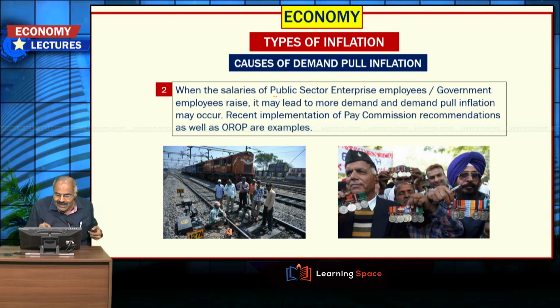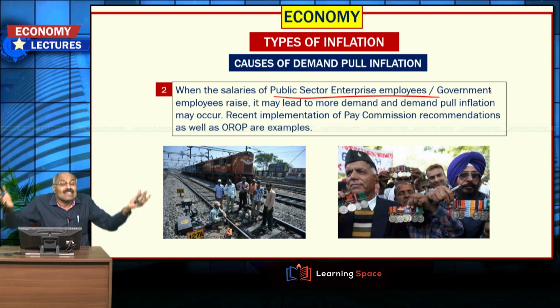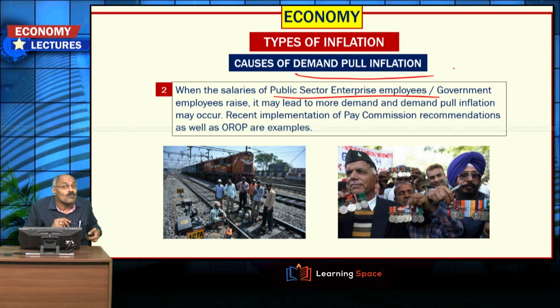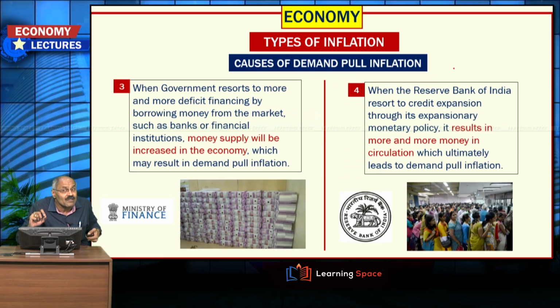Then, when the salaries of public sector enterprises or the government sector are increased, a recent example being the implementation of pay commission recommendations and one rank, one pension for the armed forces people, what happens? More money is in circulation and it may push inflation because of more demand. So, whatever points I have written here are the reasons for demand pull inflation. We are discussing causes of demand pull inflation.